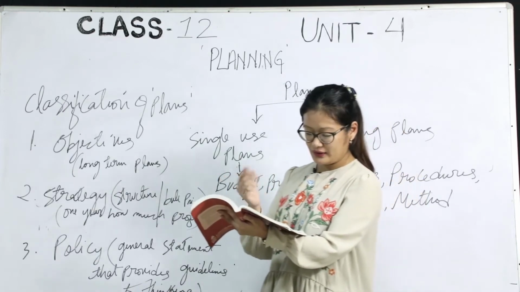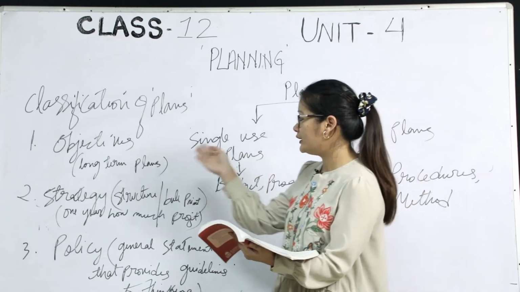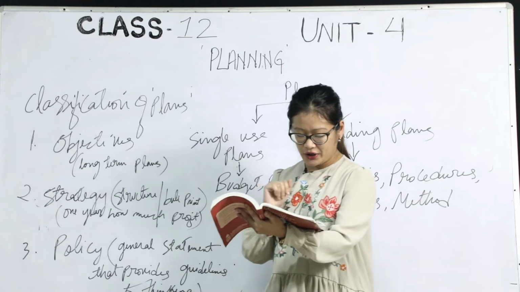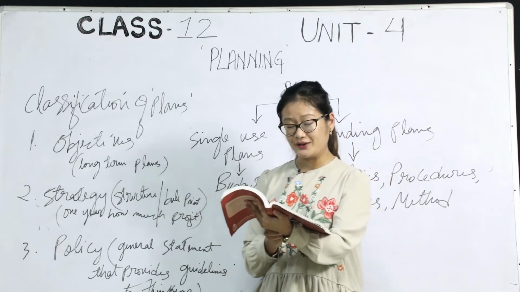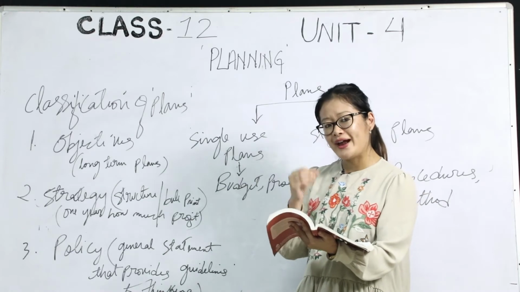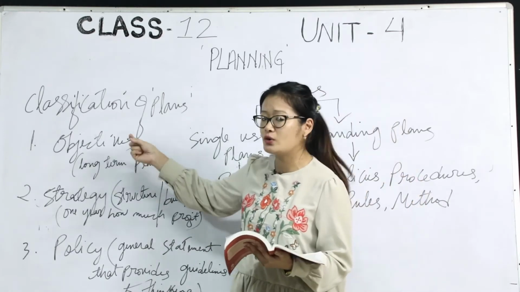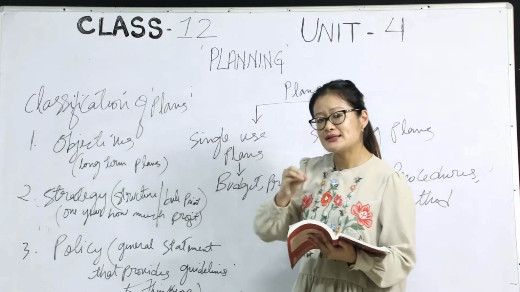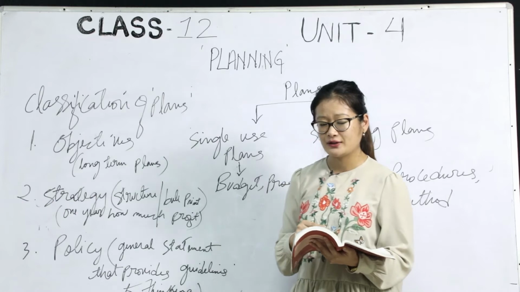Some of the qualities that objectives possess are, it should be aimed at achieving the result. So there should be an end result at the end. Whenever an organization sets a certain objective, there must be an end result to it. That is the first quality.